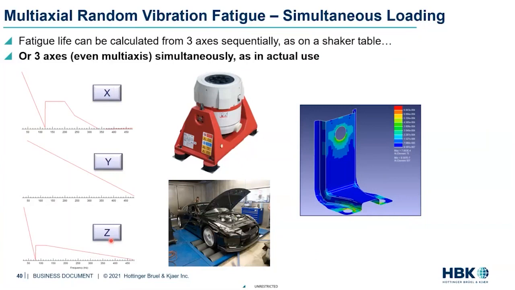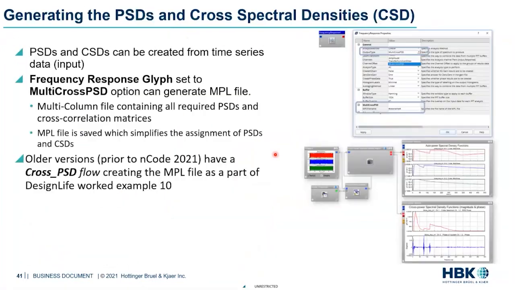We are just not able to do that in the test setup because our test setup has limitations of doing only one axis at a time. So that's the reason we talked about the first approach in the previous few slides. So now if you look at the multi-axial, which is 3 axes together, it is actually a 2-step process. For this, we start with the original time series signal,